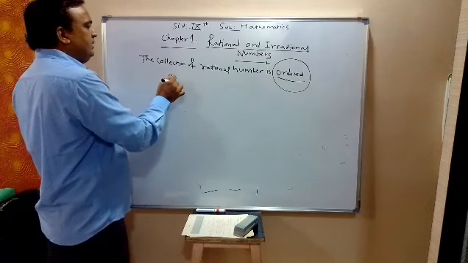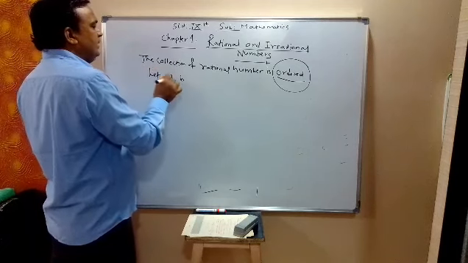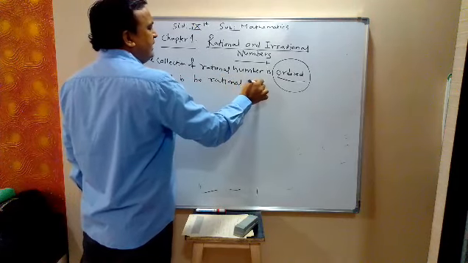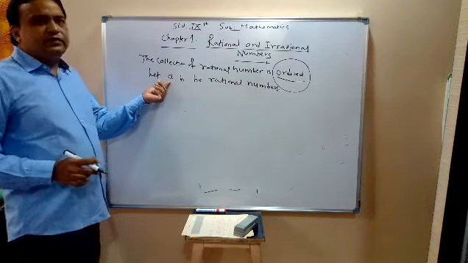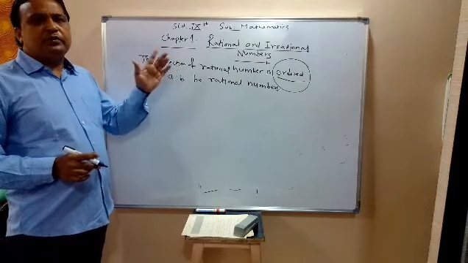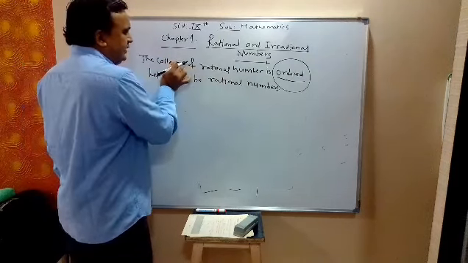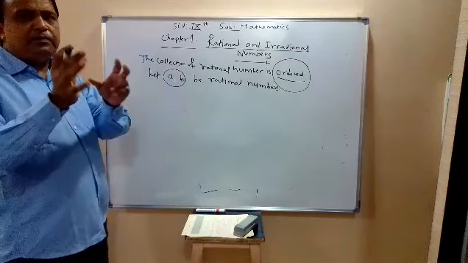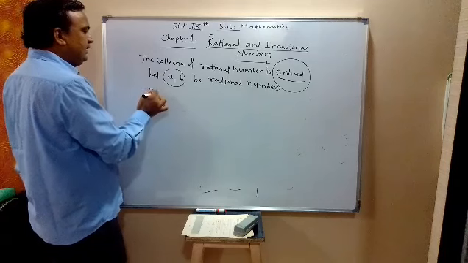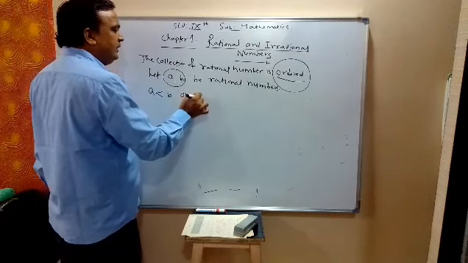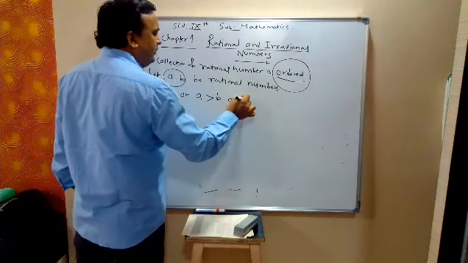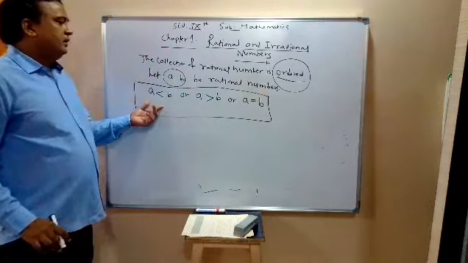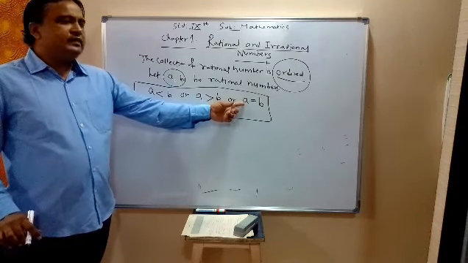Let A and B be rational numbers. A and B are rational numbers means A is of the form P upon Q, and B is of the form P upon Q. The collection of rational numbers is ordered means A and B are ordered, which means we can compare A and B. So either A will be less than B, or A will be greater than B, or A will be equal to B.